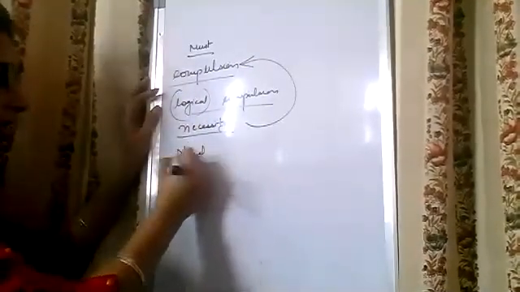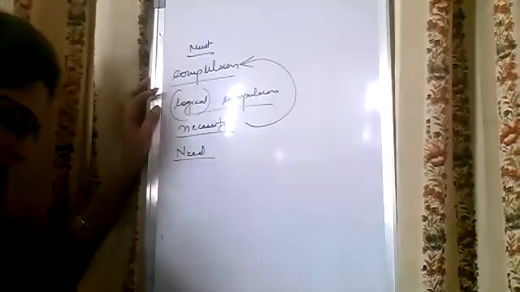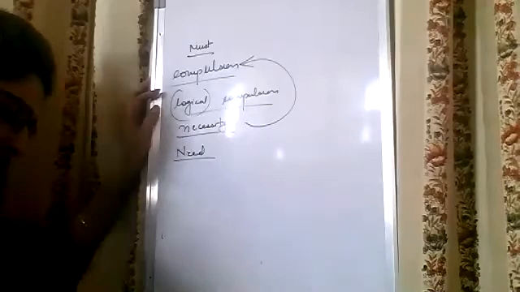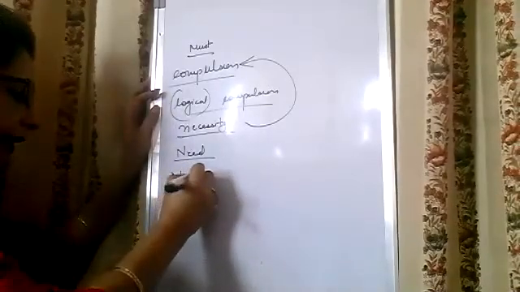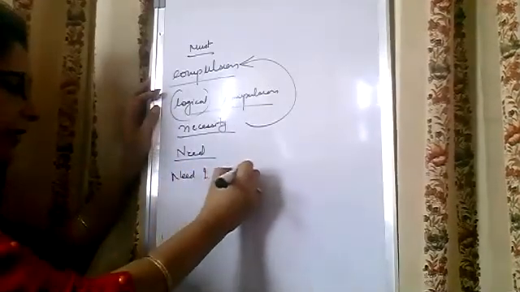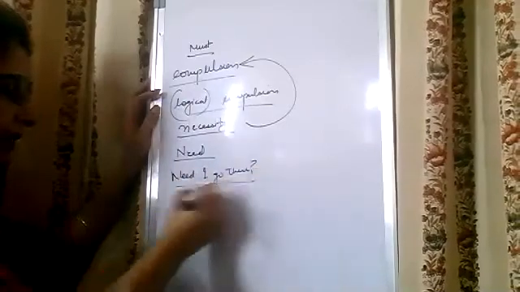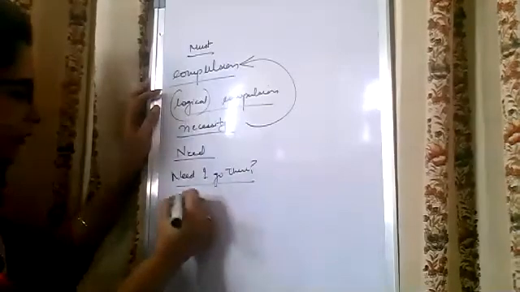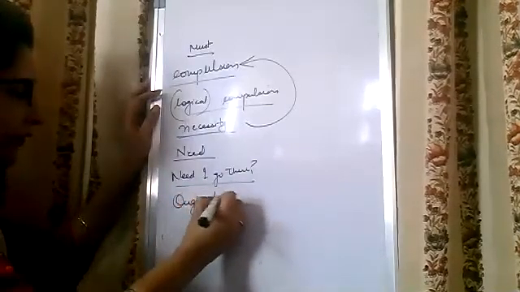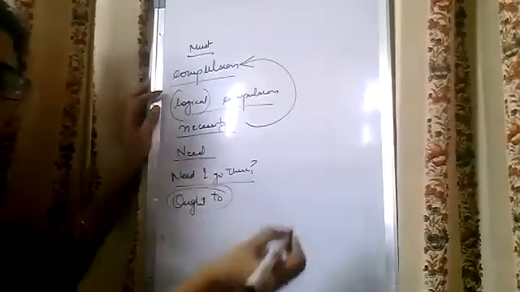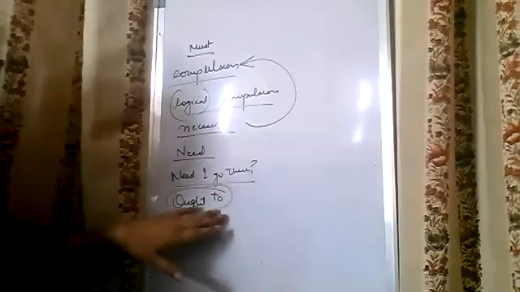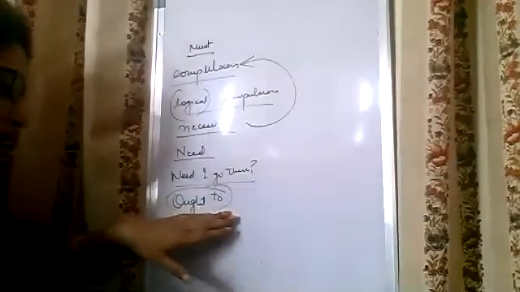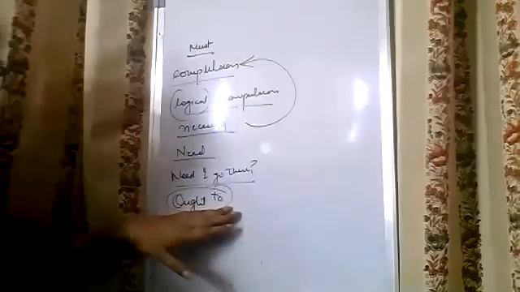Need: when there is need, I need to see a doctor. Need is used in interrogative sentences also, right? For example, need I go there? It means when you are taking some kind of permission and you are asking whether there is need to go there or not. Next is ought to. Some people say that should and ought to are interchangeable, but there is a little bit of difference between should and ought to. How is there a difference? Should is used when there is obligation.